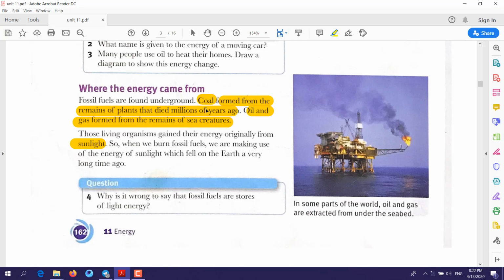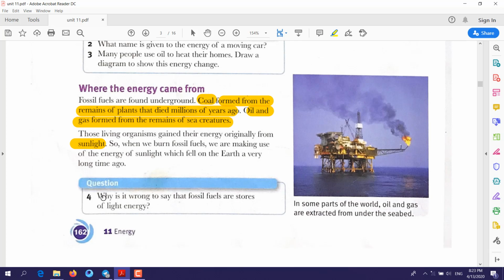Because plants need sunlight to grow. The sea creatures also need sunlight to grow. Without sunlight, life is impossible on Earth. So the main source of energy for Earth is light.